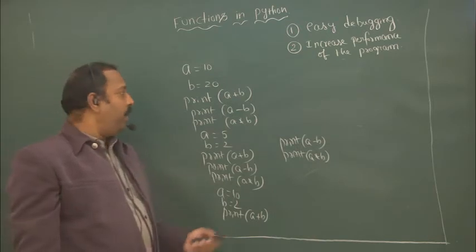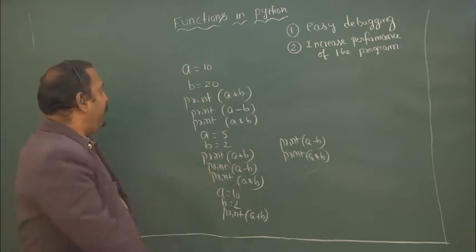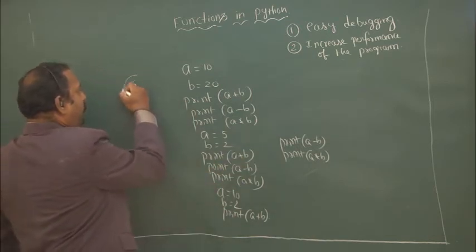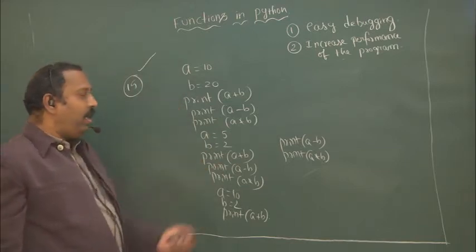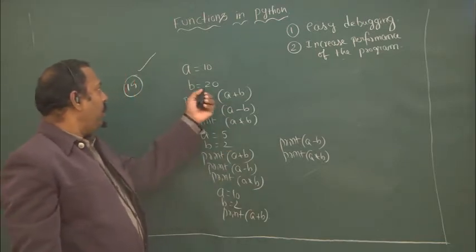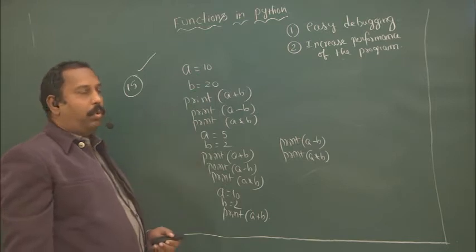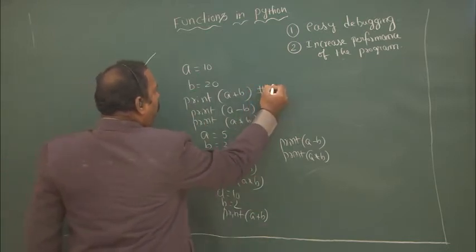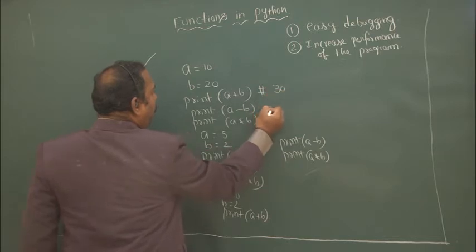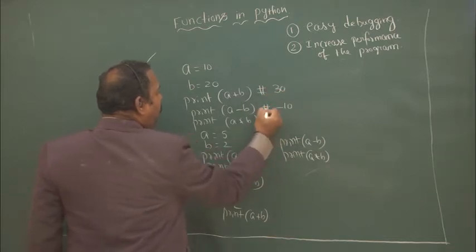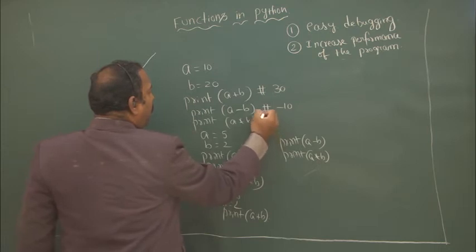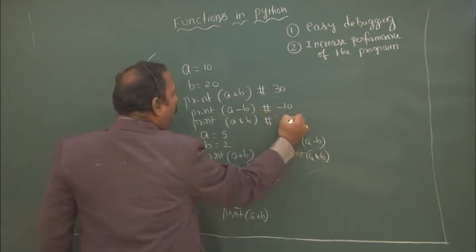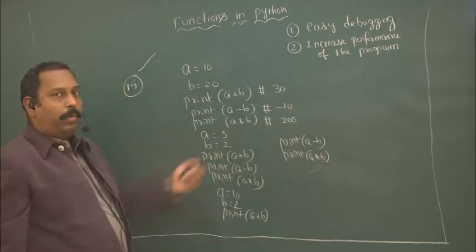How many lines of code have I written here? 15 lines of code. With a equal to 10, b equal to 20, print a plus b, what output will you get? You will get 30, for a minus b you will get minus 10, and for a star b you will get 200.